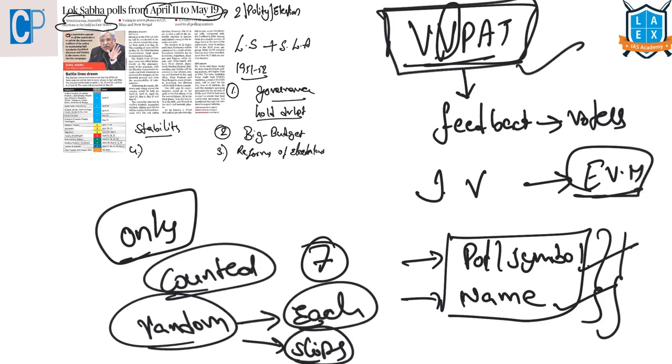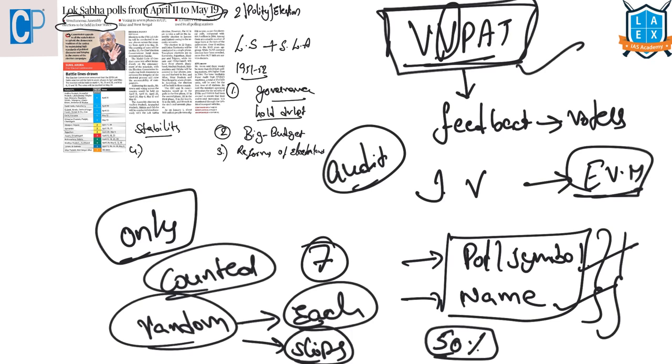So the criticism here is, these machines were brought in to detect any possible election fraud or malfunction, and they serve as a means to audit the stored electronic results. But not all the slips in these machines were being counted, only a randomly selected booth from each constituency, and from that particular booth the VVPAT slips will be counted. Now most of the political parties were raising their voice to count at least 50% of these VVPAT slips.